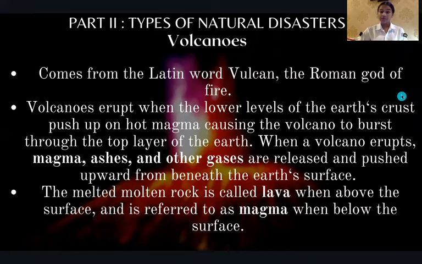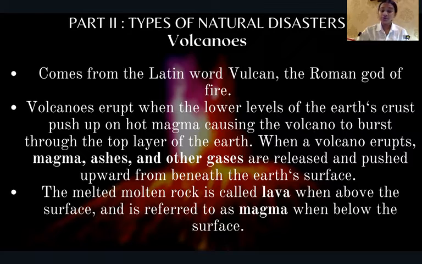Types of natural disasters. Number one, volcanoes. The word comes from the Latin word Vulcan, the Roman god of fire. Volcanoes erupt when the lower level of the Earth's crust pushes up on the hot magma, causing the volcano to burst to the top layer of the Earth.